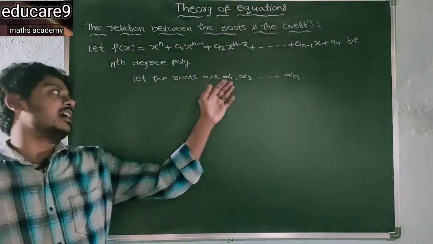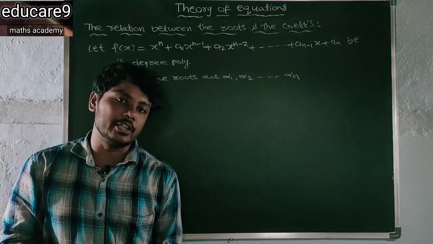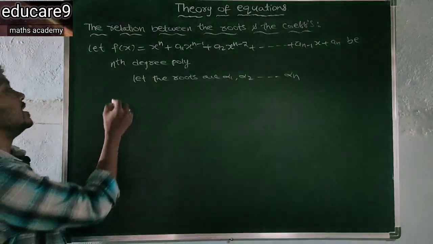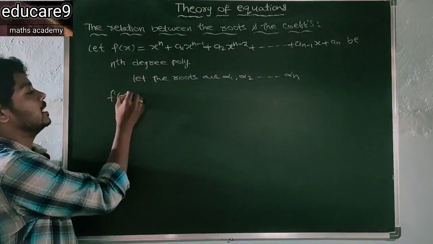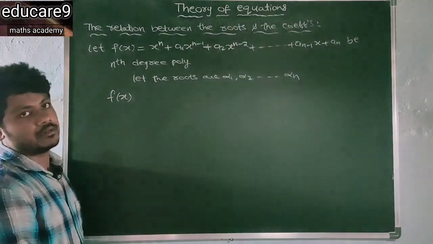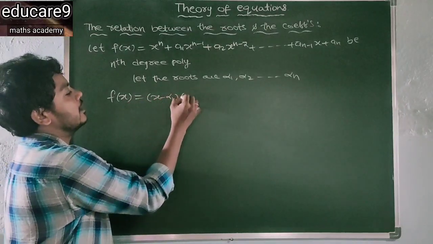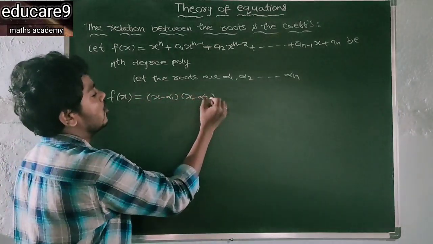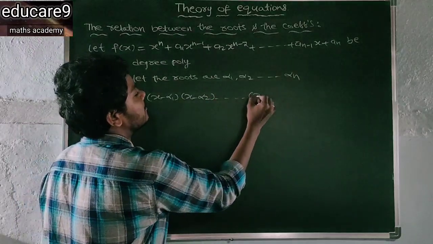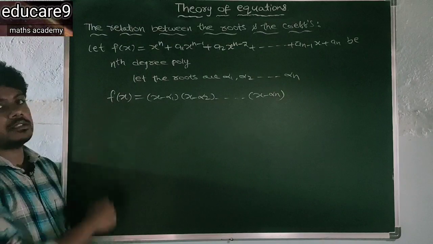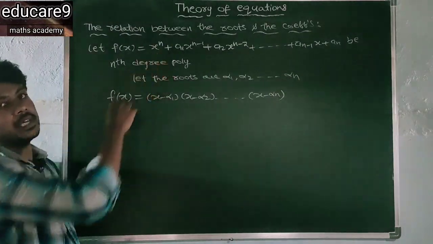If alpha 1, alpha 2, alpha n are the roots of the given polynomial, then f of x is x minus alpha 1, x minus alpha 2 and so on x minus alpha n. But what is f of x? That is the given polynomial.